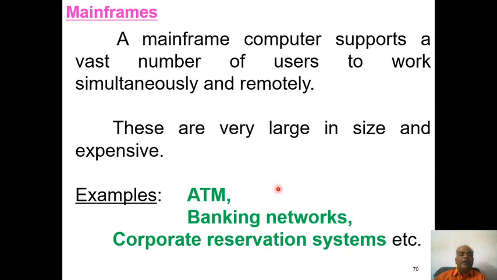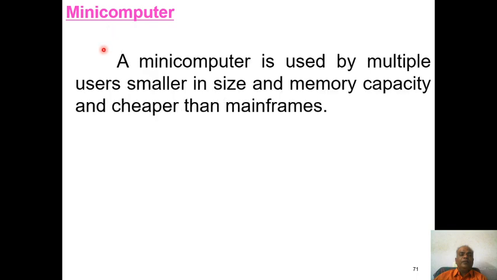So next one is the mainframe computers. The mainframe computer supports a vast number of users to work simultaneously and remotely. These are very large in size and expensive. Examples of mainframe computers are ATMs, banking networks, corporate reservation systems, and so on.